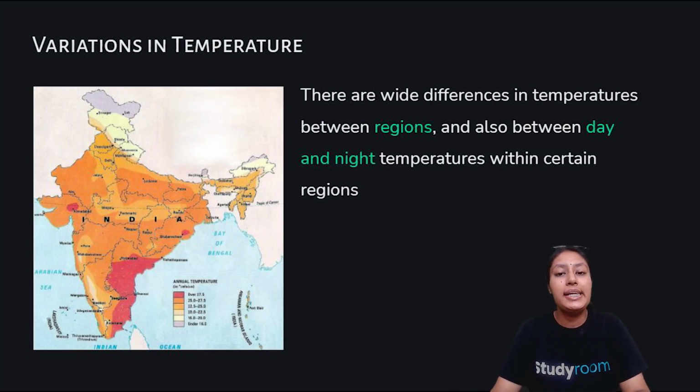Overall, India has a monsoon type climate, which means that there is precipitation in our country, but the regions vary from each other. For example, the climate of Rajasthan will not be equivalent to the climate of Assam. So what are the reasons for it? We will understand that, and we will also understand the monsoon pattern that is followed in India.